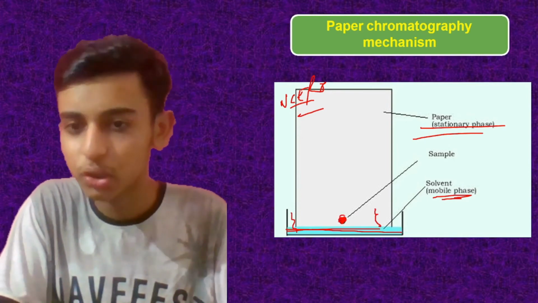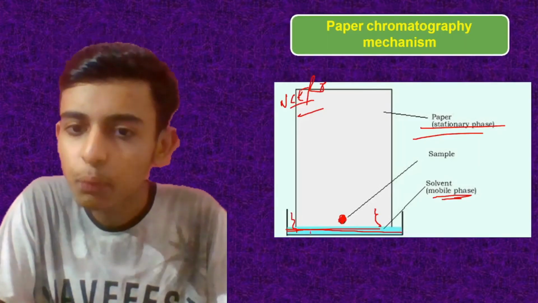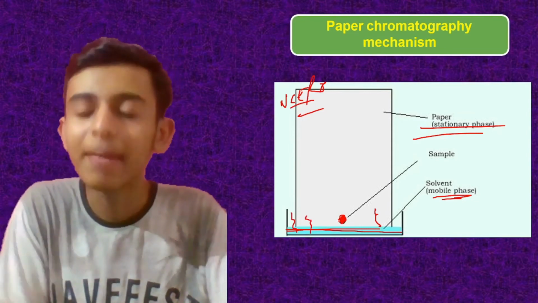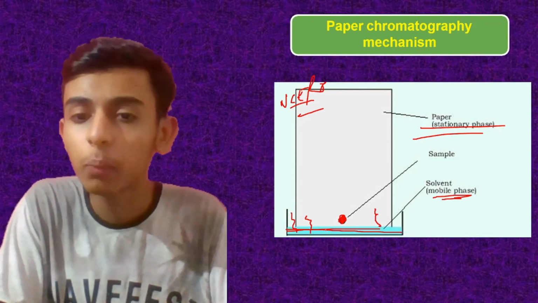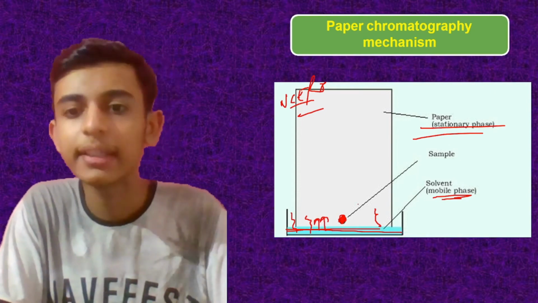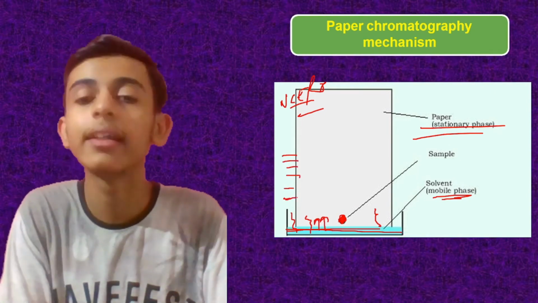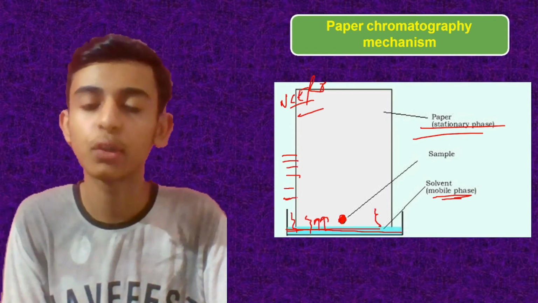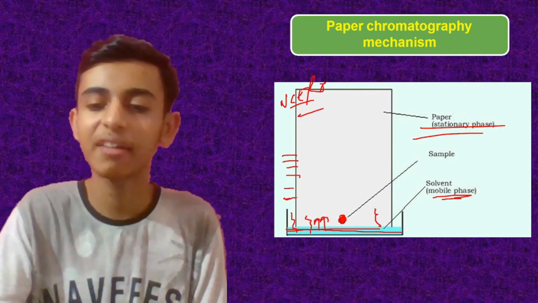Okay, this is a mixture of various colors. So as the water will rise, the substance or the matter which is more soluble in water will rise with water first. Then the next one, then the next one. So we will get layers of it, of the different particles based on their solubility in water. So this is nothing but your chromatography.